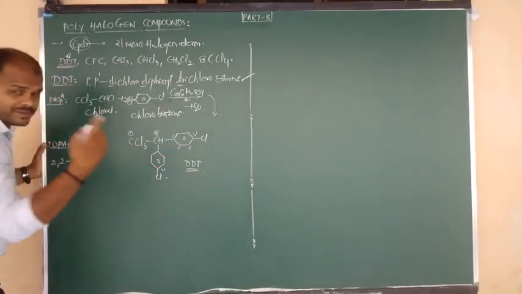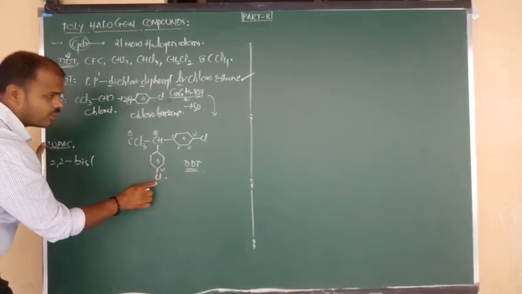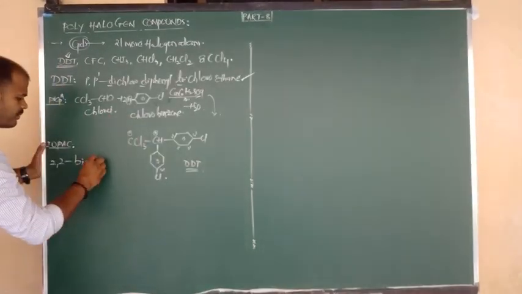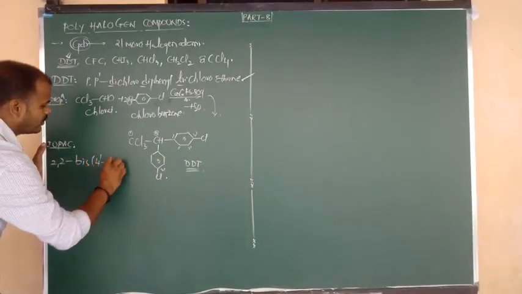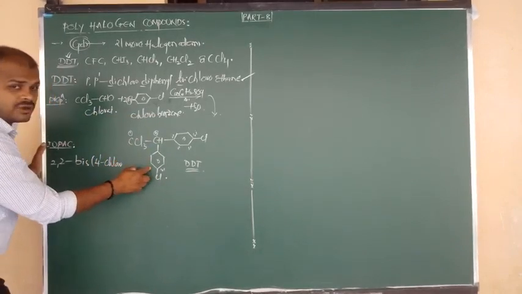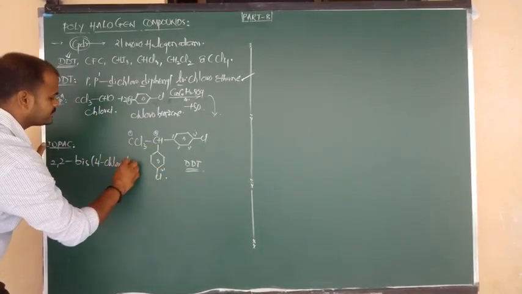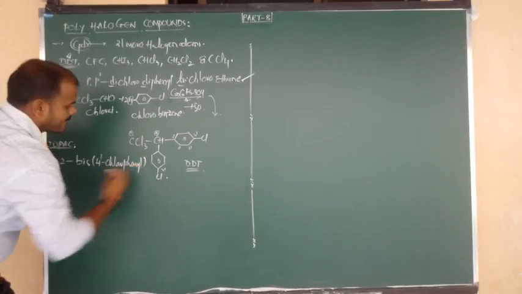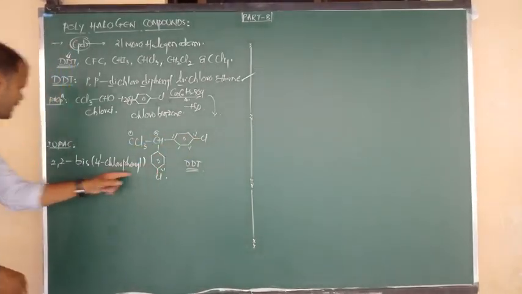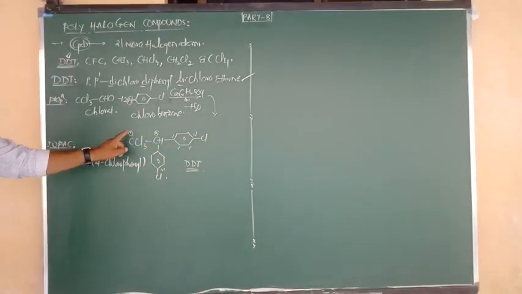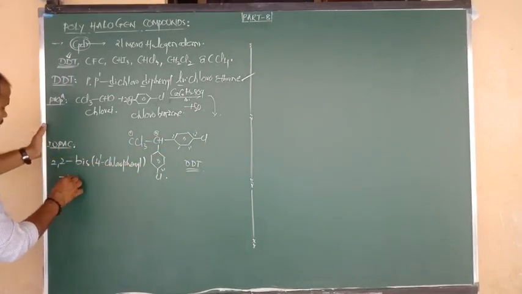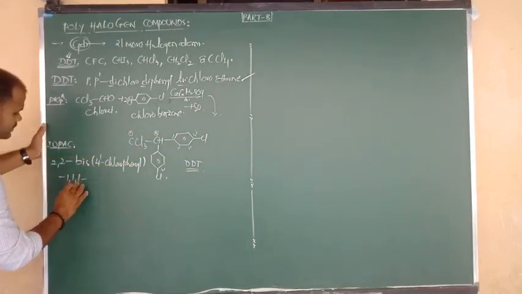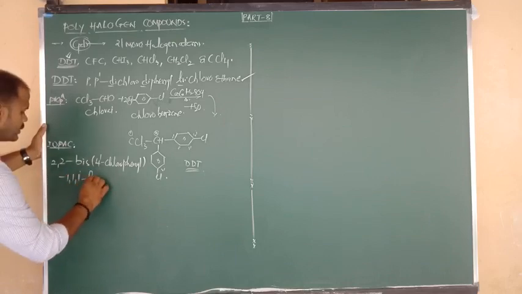So what are the two bis complexes? 4 prime chloro. Here also 4 prime chloro. Chloro is present on which ring? Phenyl ring. The side chain is completed. Remaining, how many side chains are there? 3 side chains on the first carbon. Dash 1 comma 1 comma 1, trichloro.